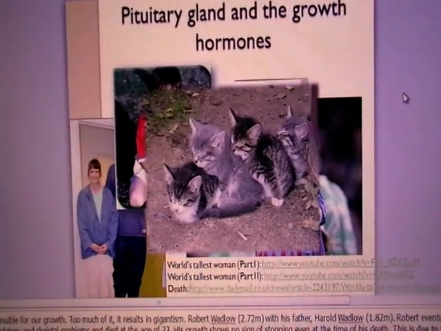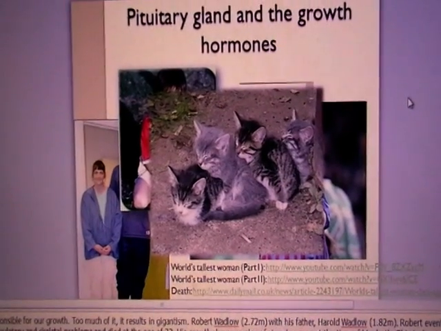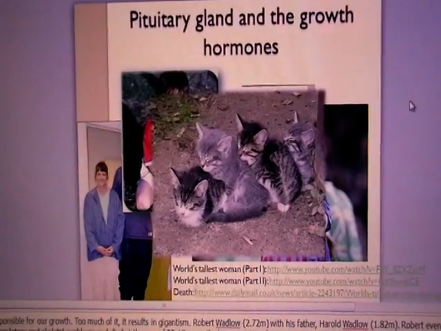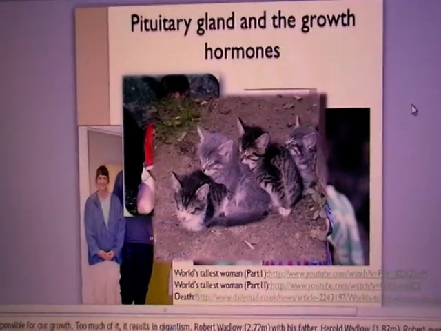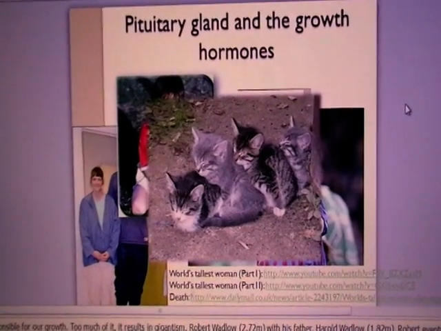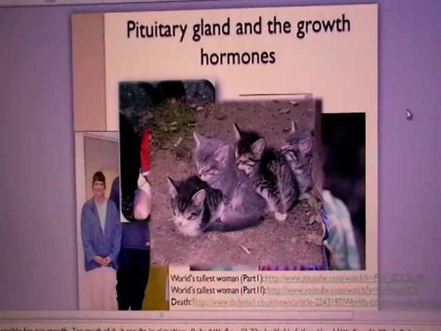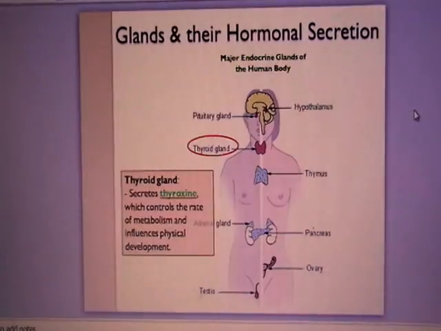So pituitary gland, one of the most important functions is its ability to secrete growth hormones. Alright, so for someone who suffers from giantism, alright, meaning the size gets very big, it is due to the over secretion of the growth hormones from your pituitary gland. And dwarfism, alright, will be for the lack of secretion.